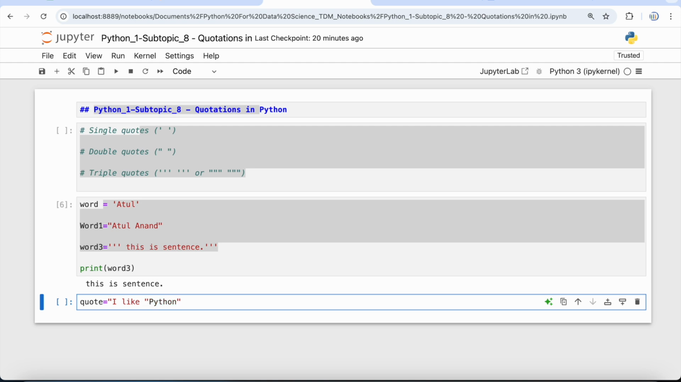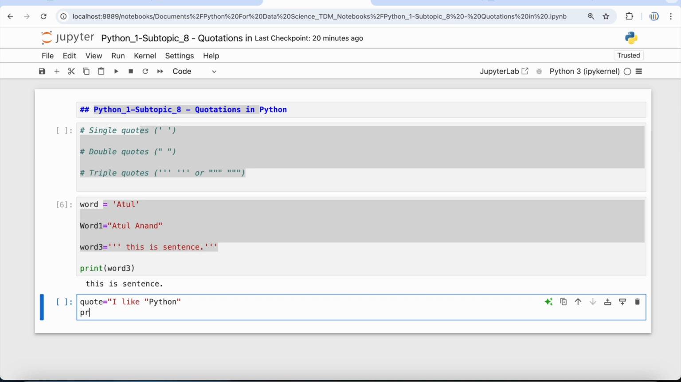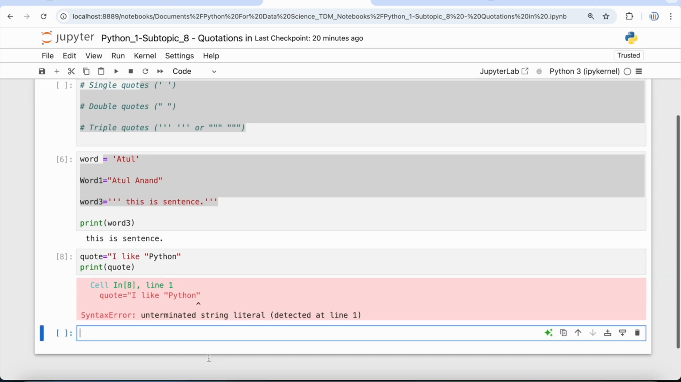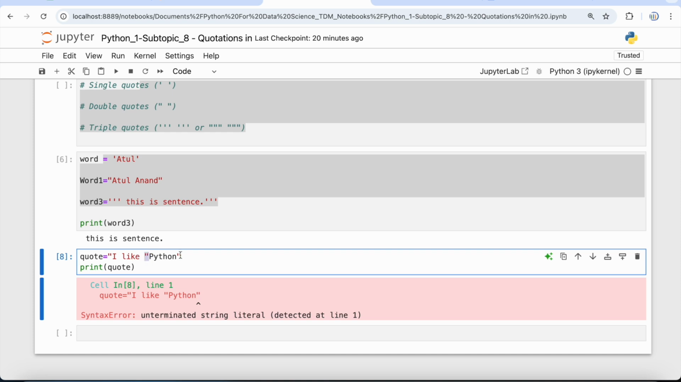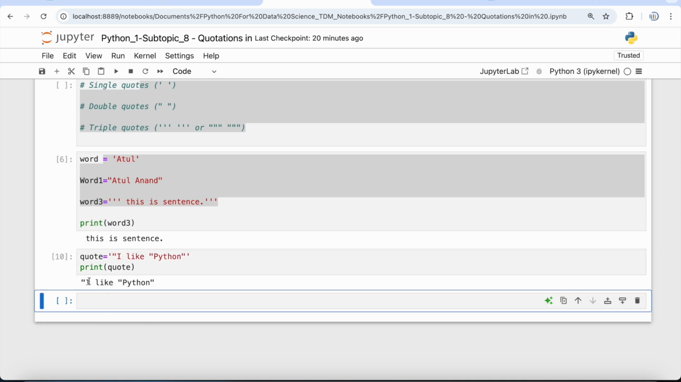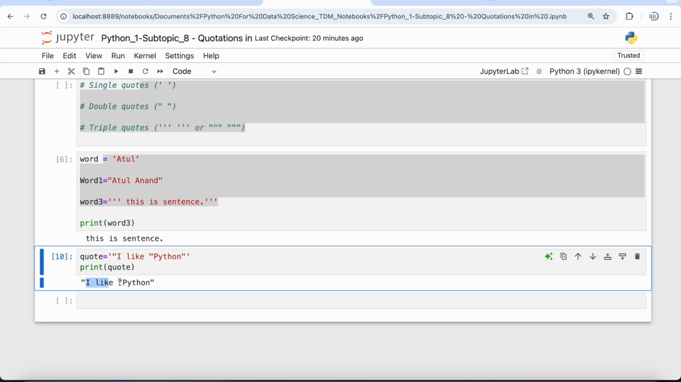But if I print this quote, you will get an error because it's saying unterminated string literal. So if you have to get this double quote part in your output, then you have to use single quotes for your strings. Now if I print this, you will see that it's saying I like, and within double quotes you have Python.